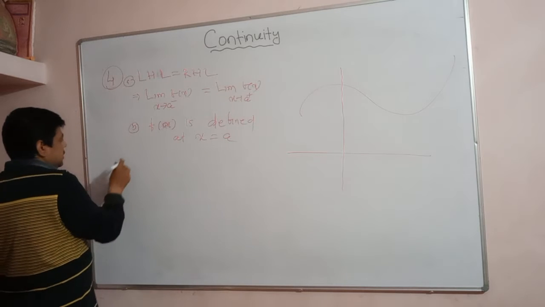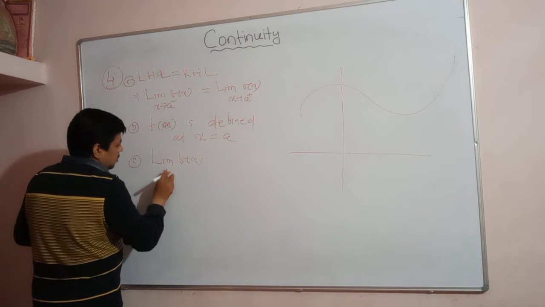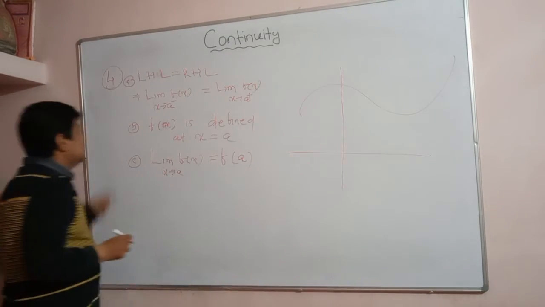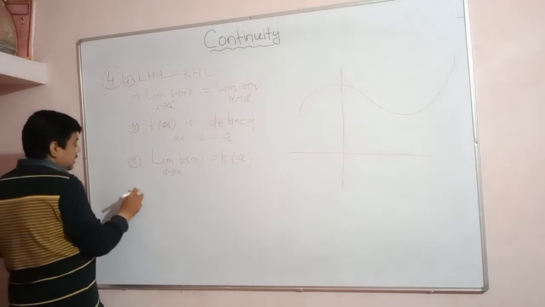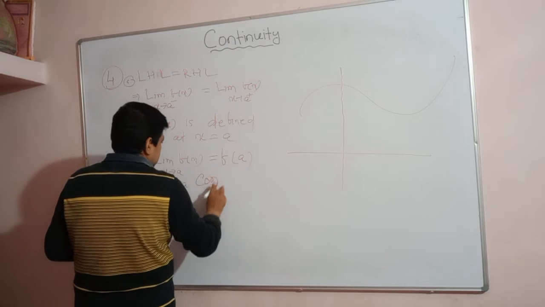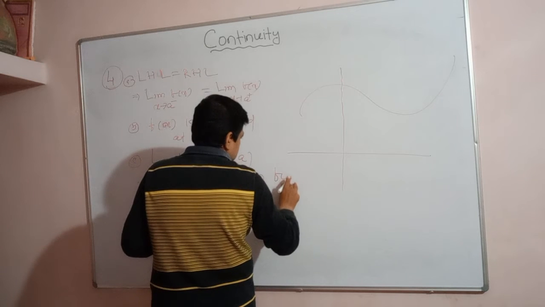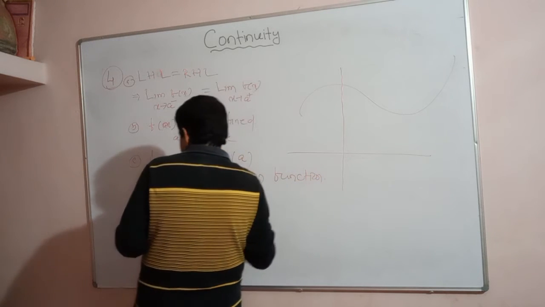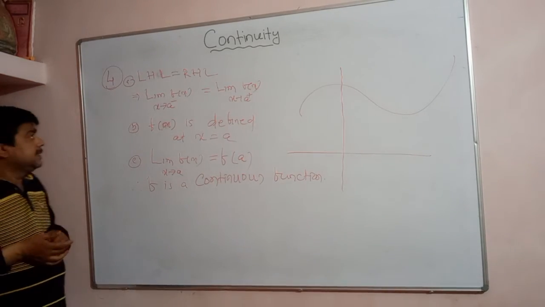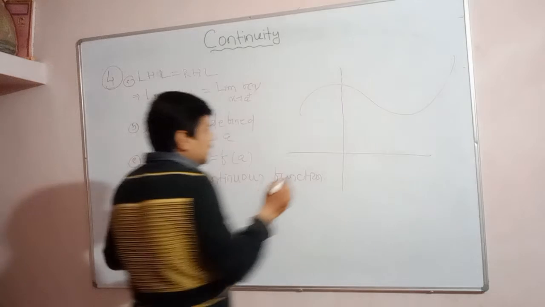And the third case is that the limiting value of the function is equal to the functional value f(a). In this case, when the three conditions are satisfied, then we can say f is a continuous function, and there is no gap and no break in the curve, and the curve is continuous. Okay, so this is about the continuous function. Do you understand?